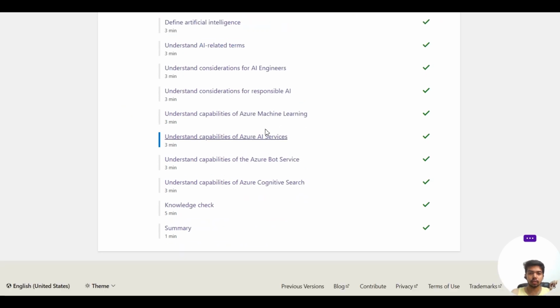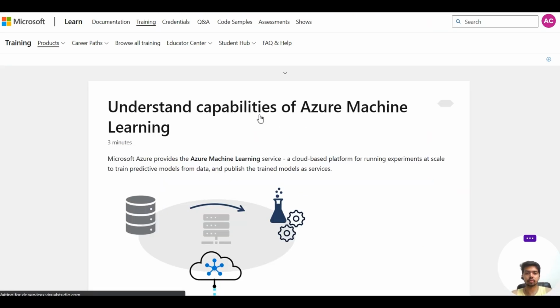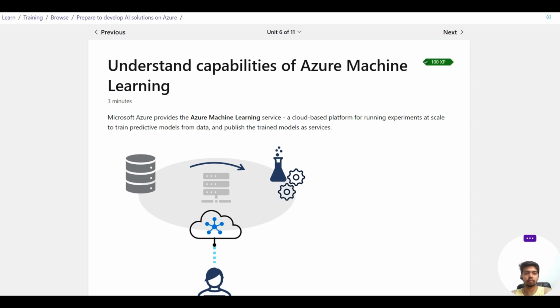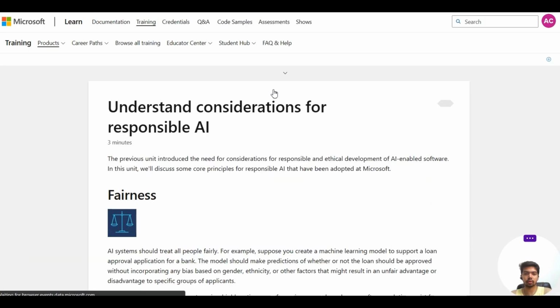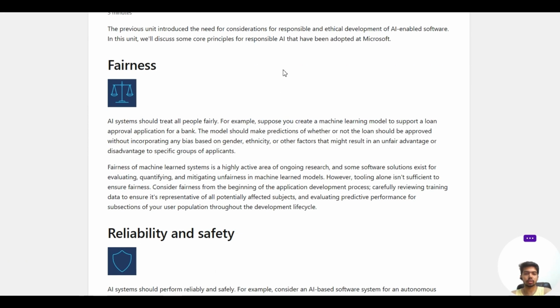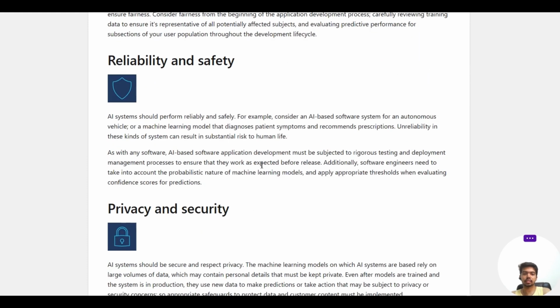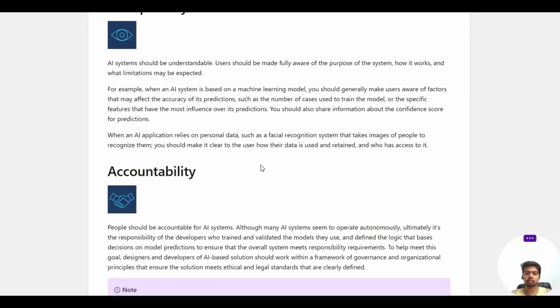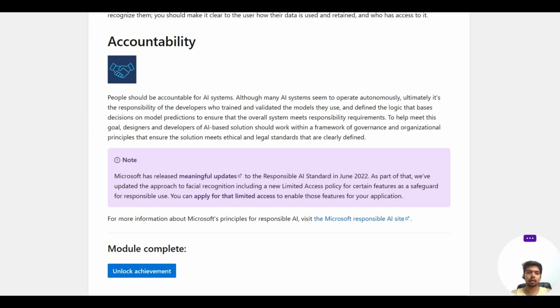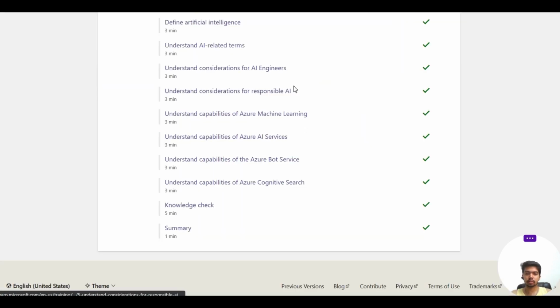Okay, next is machine learning. We have done the part on responsible AI. So responsible AI was fairness, reliability and safety, privacy and security, inclusiveness, transparency and accountability. These are the major things which come under responsible AI.